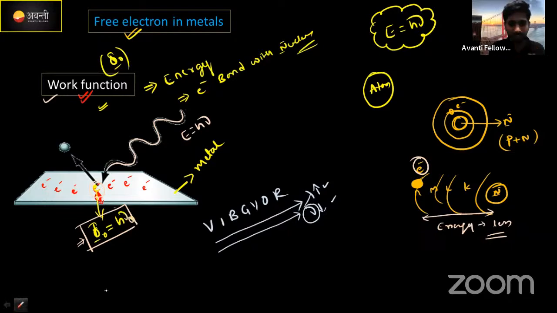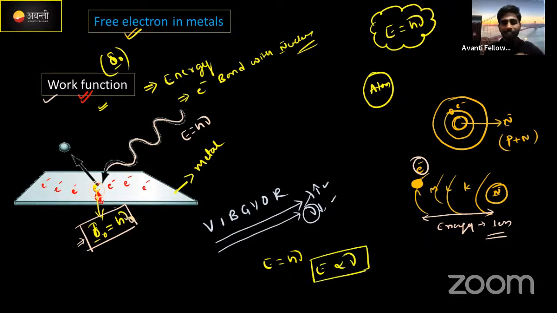I am saying, look here carefully, E is equal to h nu, correct? h is Planck's constant, it's a constant value. We can write this as energy is directly proportional to the frequency. Energy is directly proportional to the frequency, correct?